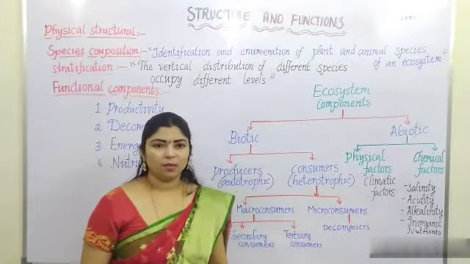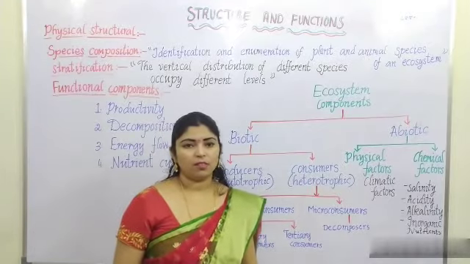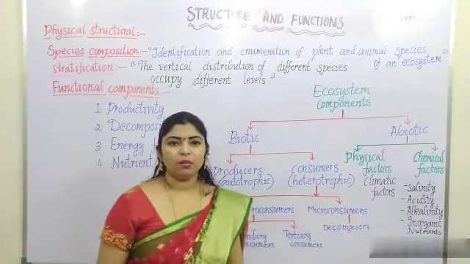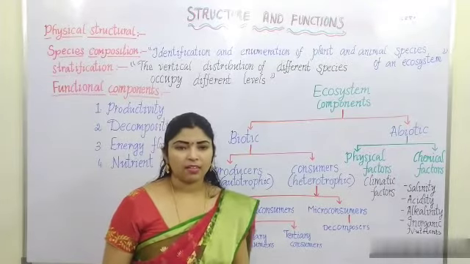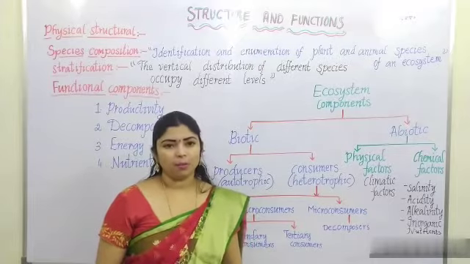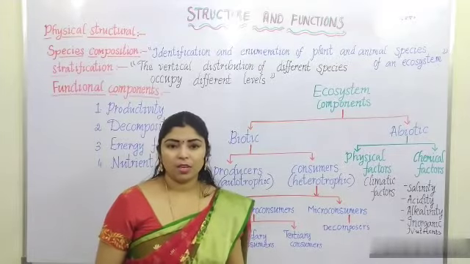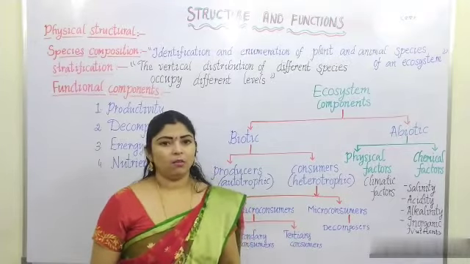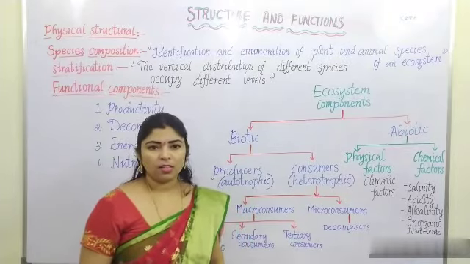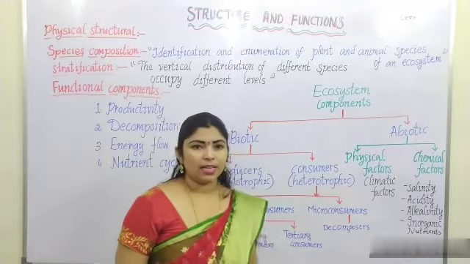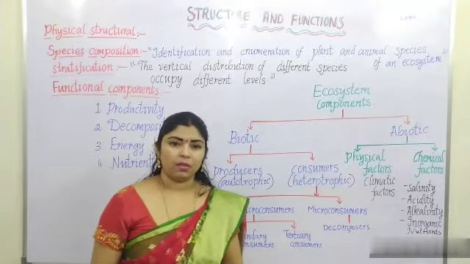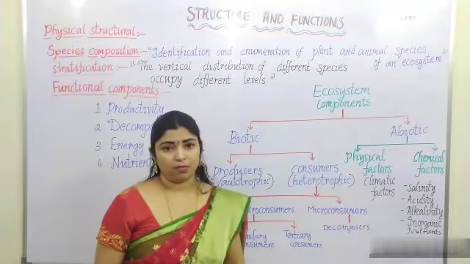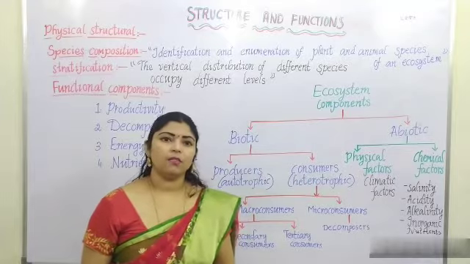Now let us learn about the ecosystem structure and functions. You all know in an ecosystem the living organisms, abiotic factors, and biotic factors will all be present. There are small ecosystems and big ecosystems also. The smallest ecosystem, you can take the example of a pond ecosystem, and the largest ecosystem is the biosphere. The whole globe is involved.